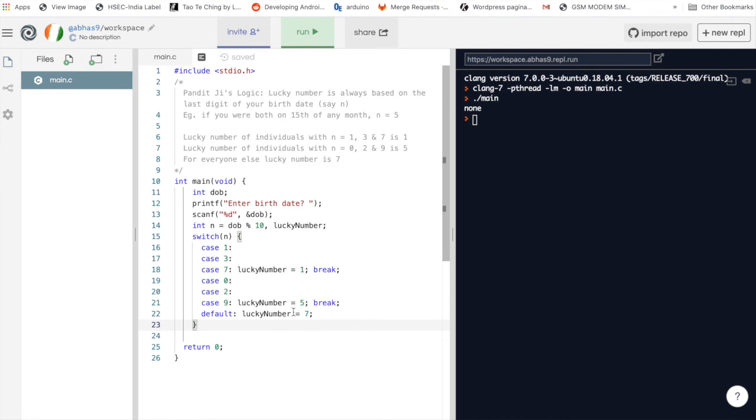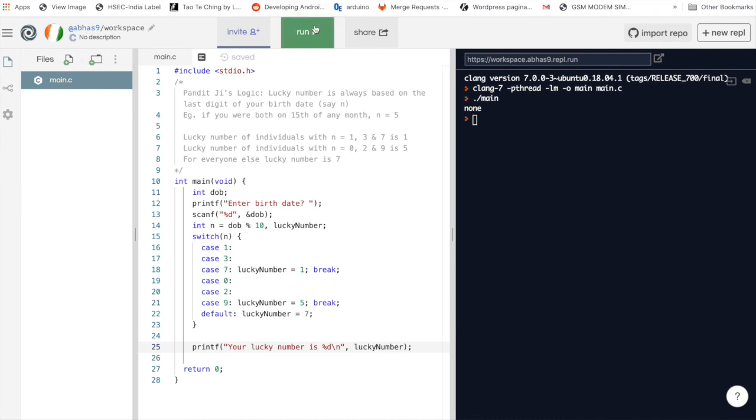Now, let's just print the final value of the lucky number. Let's try running this code. I'll enter my date of birth as 15 because I am born on 15th of August. So my lucky number came out to be 7, which is as per the logic given by the Pandit ji. Let's run this program once again. Let's say my date of birth had been 11th of any month. In this case, my lucky number is displayed as 1, which is again as per our logic.